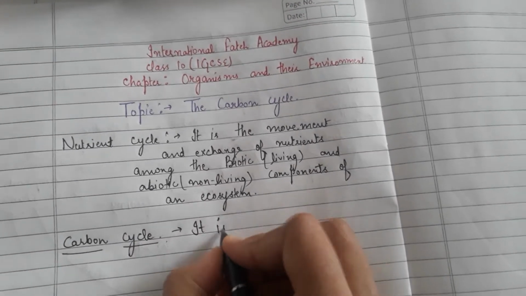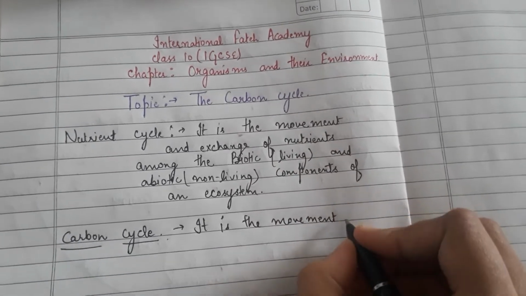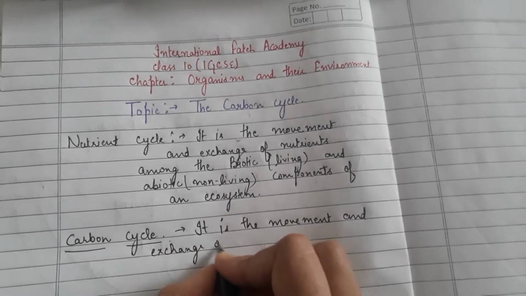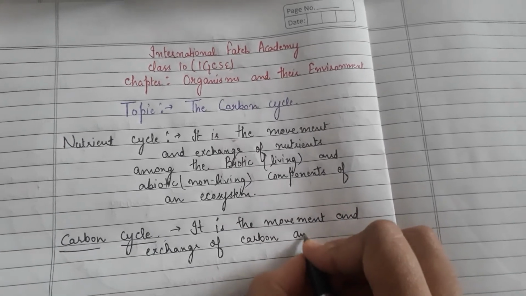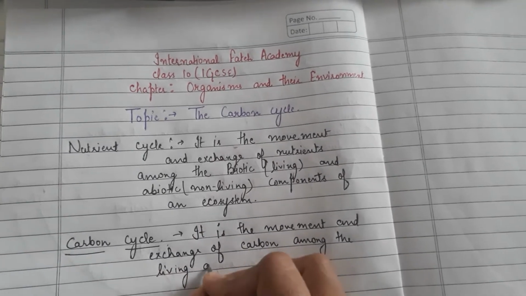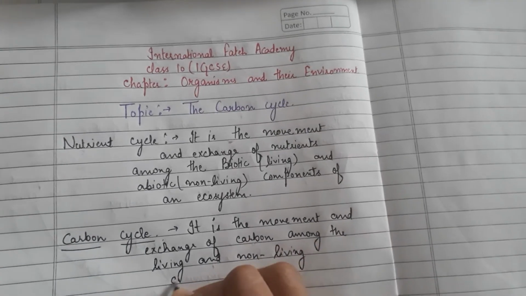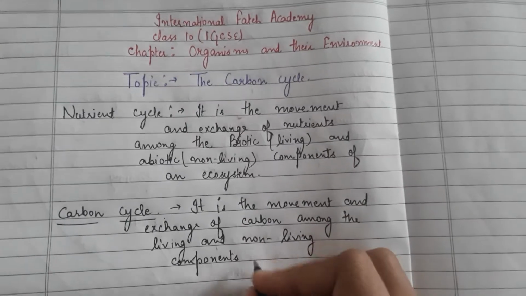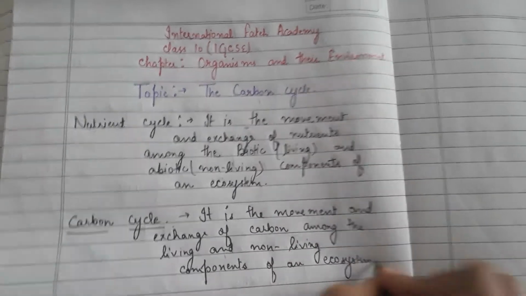It is the movement and exchange of carbon among the living and non-living components of an ecosystem.